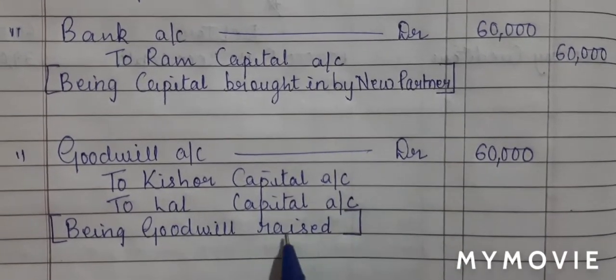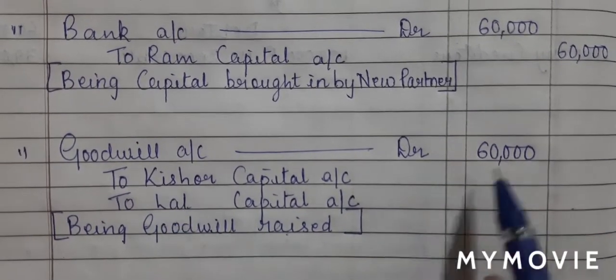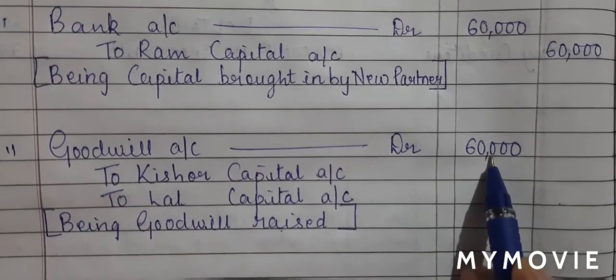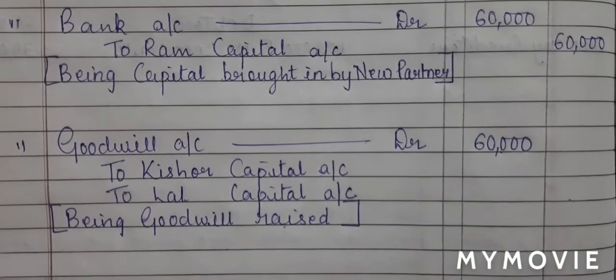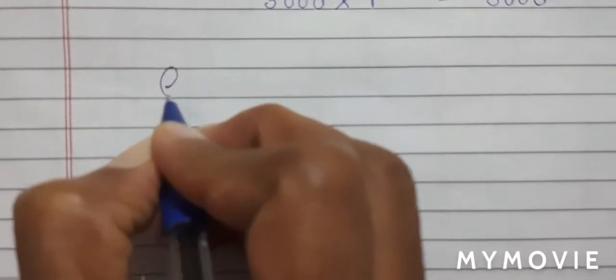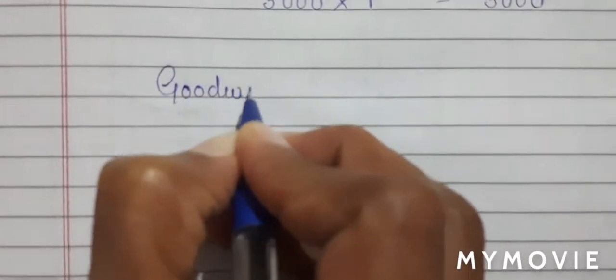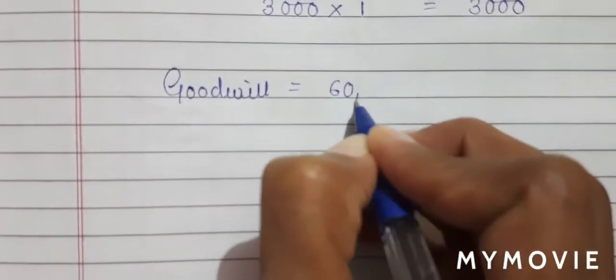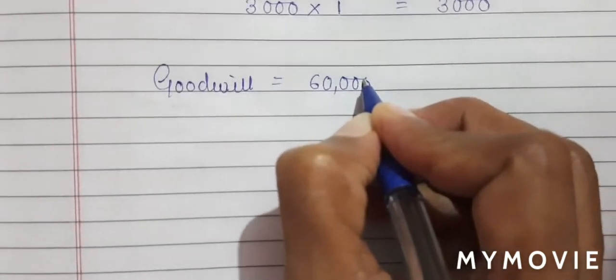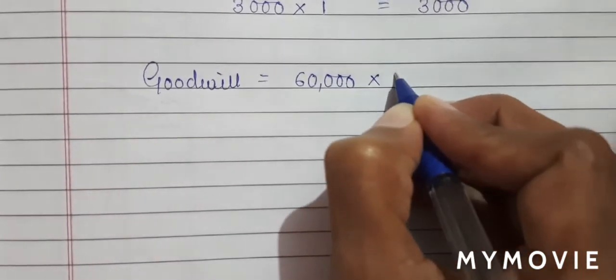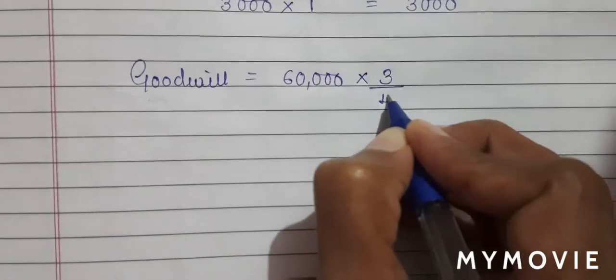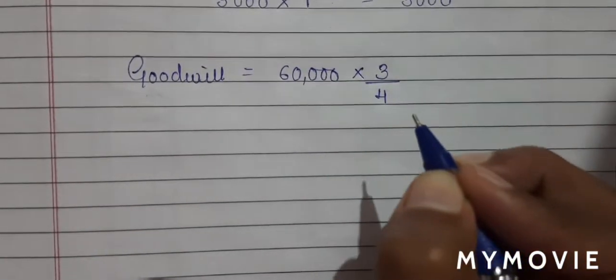Now since goodwill is raised for the old partner, this amount will be distributed in old ratio. So let us do the calculation. So goodwill amount we have is 60,000 rupees. So 60,000 multiplied by 3 divided by 4. Okay, because our ratio is 3:1.